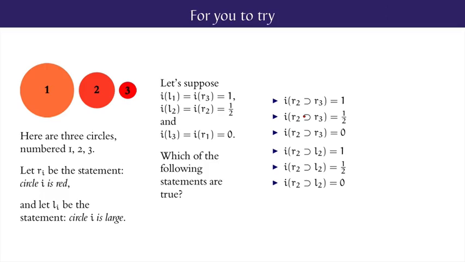Now here's a question for you to try. Here are 3 circles which are numbered 1, 2, and 3. And let Ri be the statement circle number i is red, and let Li be the statement circle number i is large. Now let's suppose that L1 and R3 are true, since circle 1 is large and circle 3 is red. And let's suppose that L2 and R2 are a half, because circle 2, at least on my screen, is a borderline case of red and it's a borderline case of large. Finally, L3 and R1 are false. They get the value 0, since circle 3 is not large and circle 1 isn't red, it's orange. Now, which of the following statements on the screen are true? Which of them get the value 1?